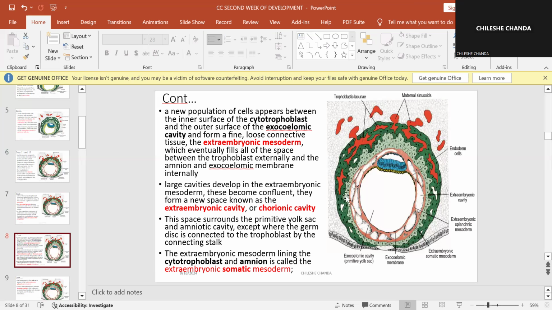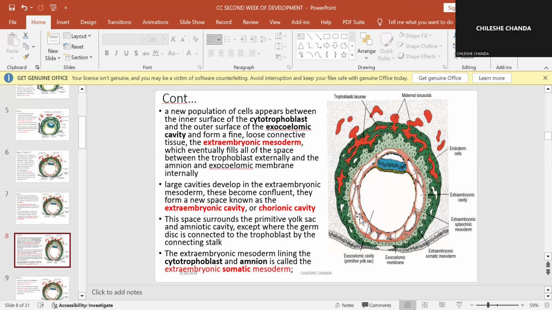Now, this extraembryonic mesoderm eventually fills all of the space between the trophoblast externally and the amnion and exocoelomic membrane internally. Remember, on this side we have the amnion, and on this side we have the exocoelomic cavity.